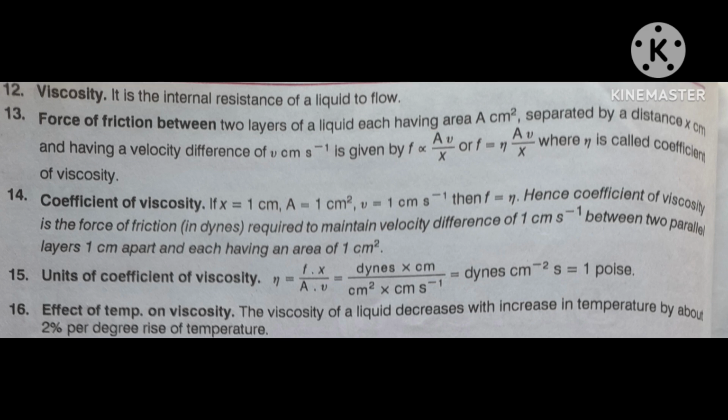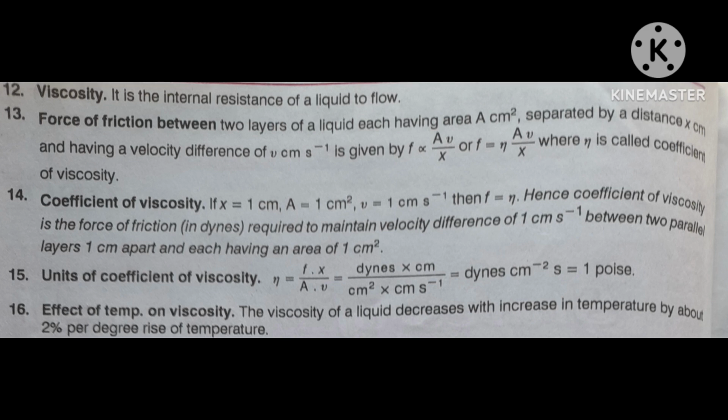After cancelling, what will remain? Dyne into centimeter on top, and centimeter square into centimeter per second below. One centimeter will be cancelled, so only dynes remain on top, centimeter square remains below, and per second.